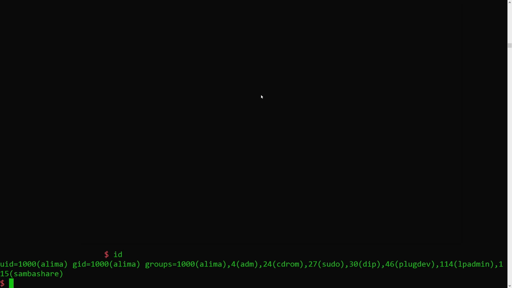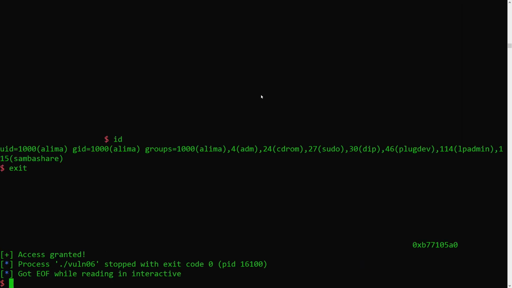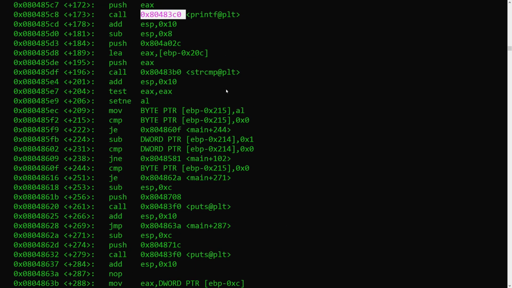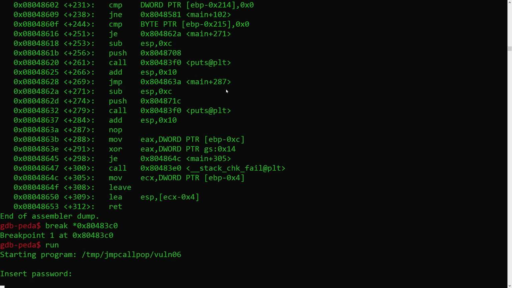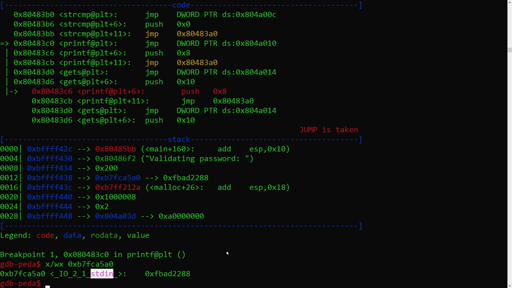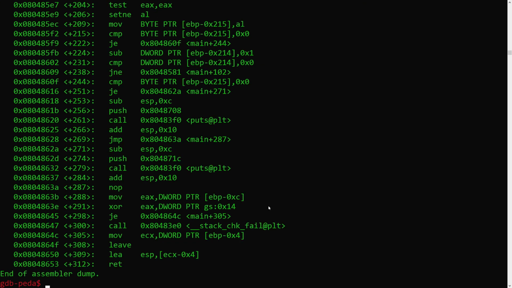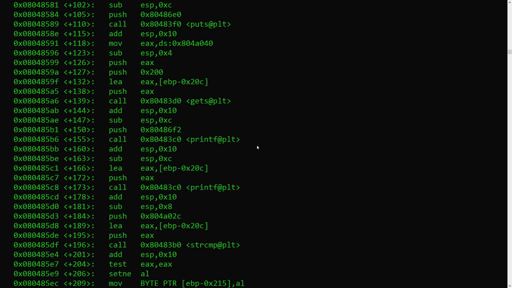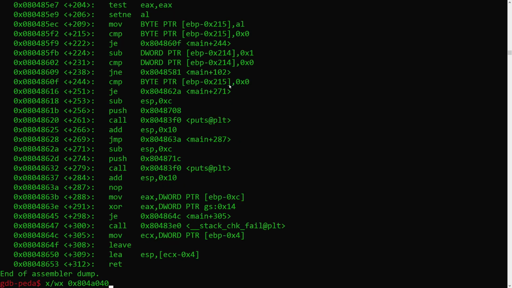Now, one last thing. If you're curious like me, you must be wondering what was that pointer to libc we found in the stack. If you get into GDB and break at the vulnerable printf, we can see the stack value we dumped here. If you examine that pointer, GDB tells you what it is: standard input inside libc. If you look at the code pushing to stack the parameters right before the gets function, we can confirm what it is. The third parameter out of 3 total is the first being pushed to the stack, which is this EAX register. If we look at what's placed in it, we can clearly see the standard input value.